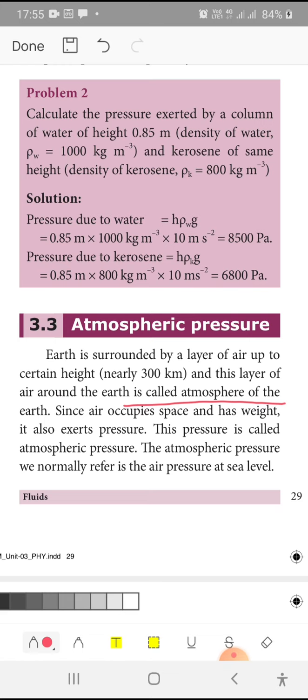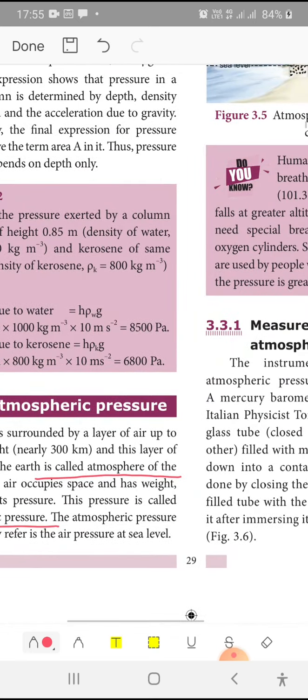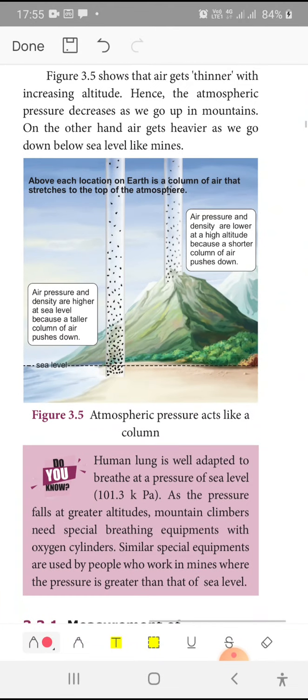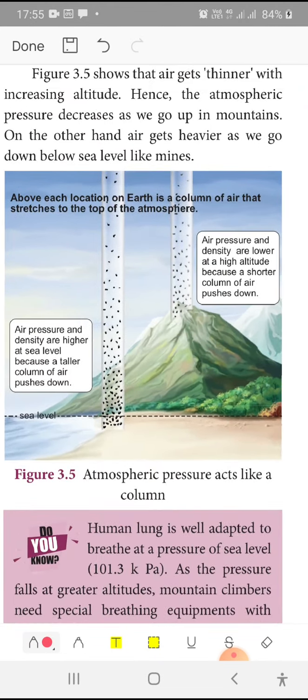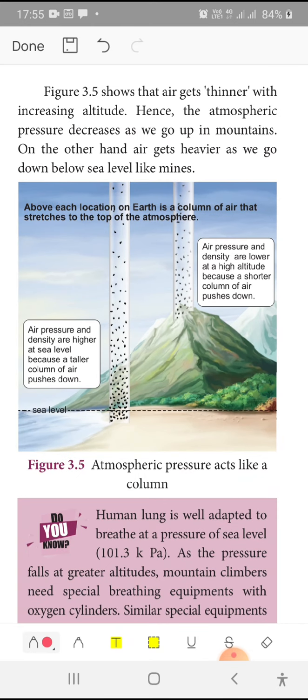Since air occupies space and has weight, it also exerts pressure. The pressure is called atmospheric pressure. So now we have come to know what an atmosphere is. The air surrounding the earth in the form of a layer up to a certain height is called your atmosphere, and the pressure exerted by that air is called your atmospheric pressure. The atmospheric pressure we normally refer to is the air pressure at sea level. Because of this atmospheric pressure, we can judge cyclones and rain. Meteorologists judge whether it may rain or whether a cyclone may form.